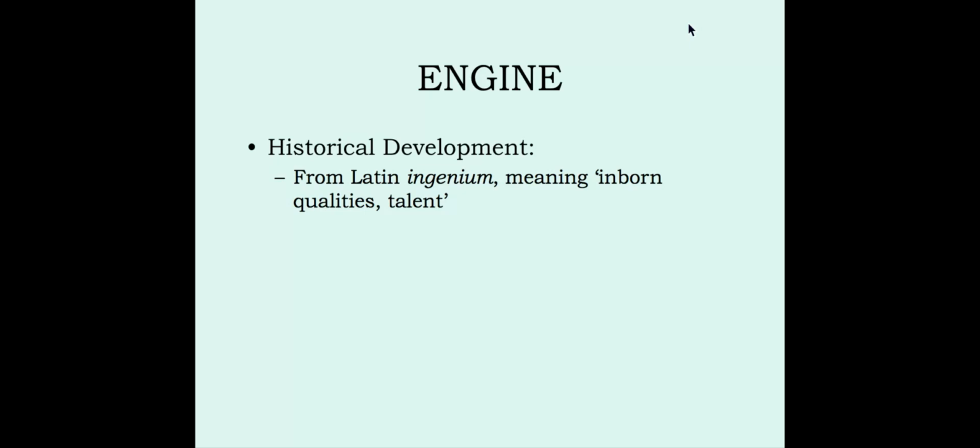So if we look at its origins, the word engine comes from the Latin word ingenium, which actually means inborn qualities or talent. The gen part means to be born, and it's an element that we're going to learn later on when we get to Latin. But notice that this is a very different meaning than our core meaning of engine, right? Because, of course, for us, an engine is something that's metal and mechanical, but ingenium is something that's natural and biological. It's some inborn quality or talent.